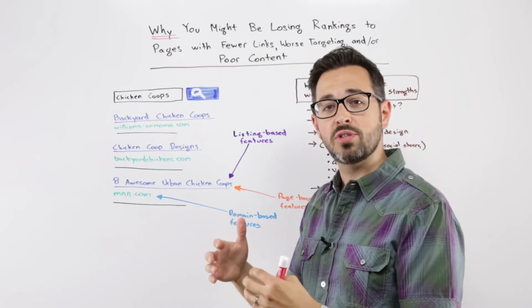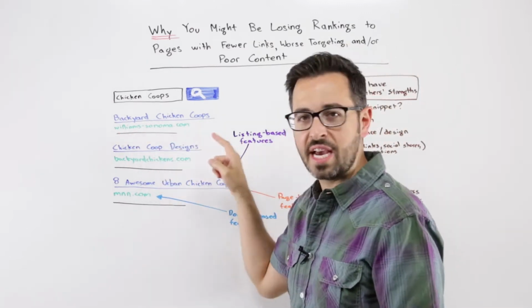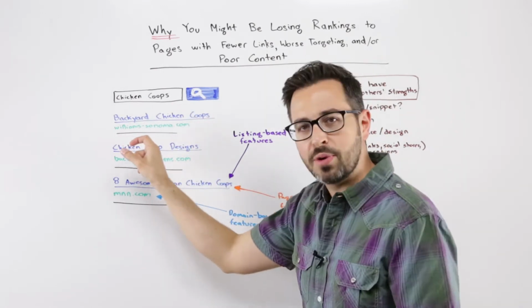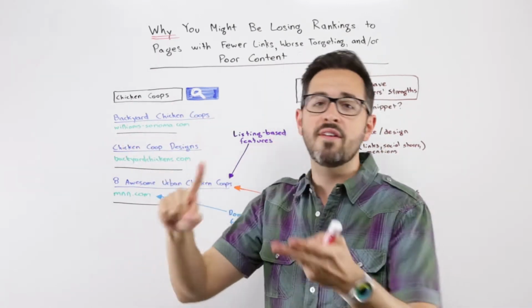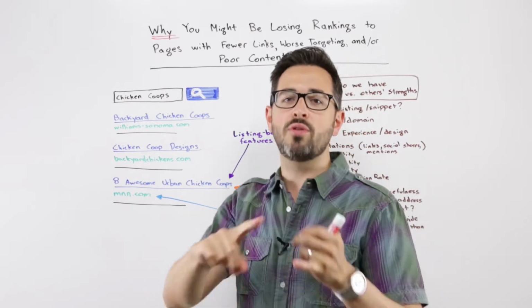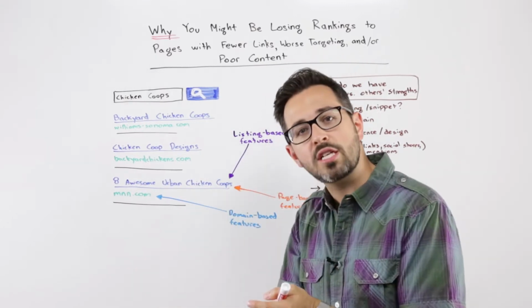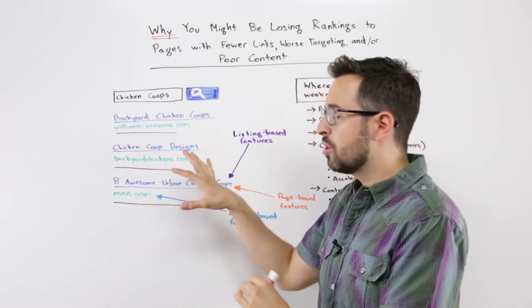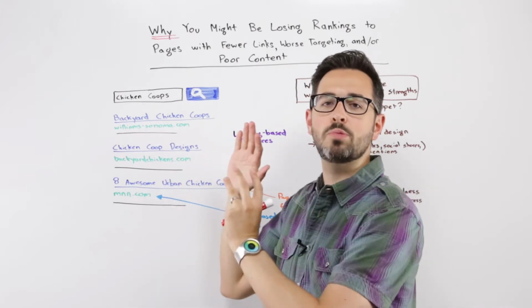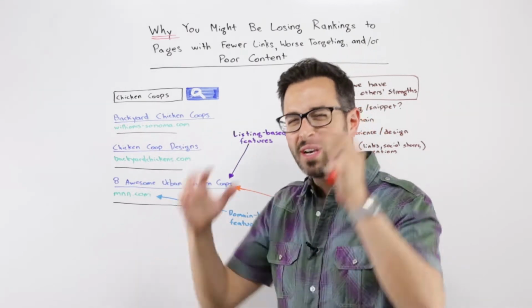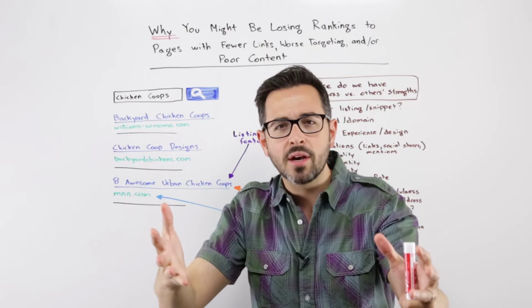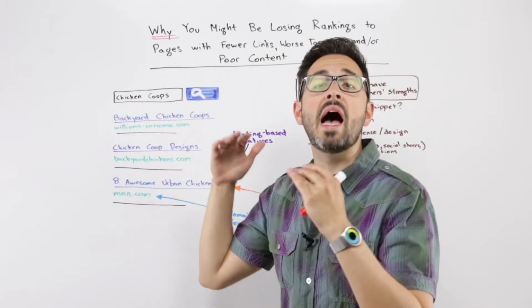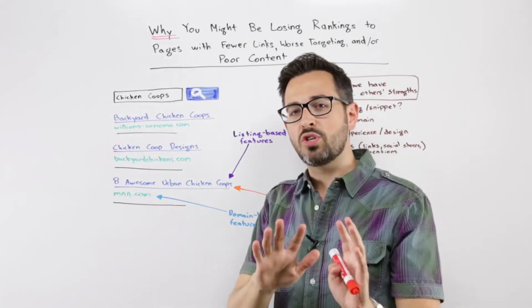I think as SEOs and marketers, we're trained to look at the data, right? We look at who's ranking for chicken coops, and we see these three results and we go and check, okay, how many links does a site have? How many links does a page have? What's the page authority? What's the domain authority? What does the anchor text look like? Is it an exact match domain and maybe it's getting some domain biasing from that, or those kinds of things. And then when we don't see one of those patterns that we're accustomed to, we go, why is that happening? What's going on there? I don't understand why I'm seeing this page outrank my page. And so I'm going to try and address those.